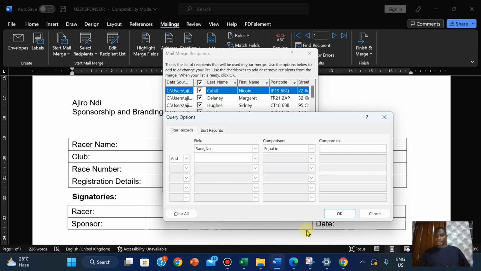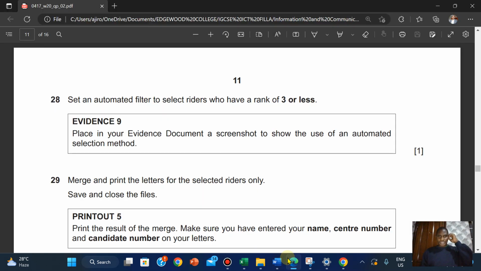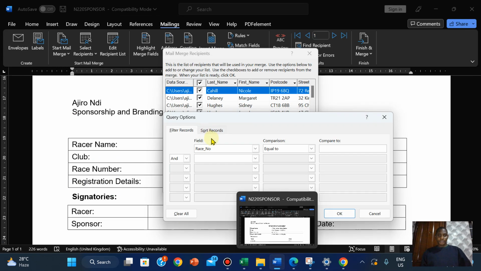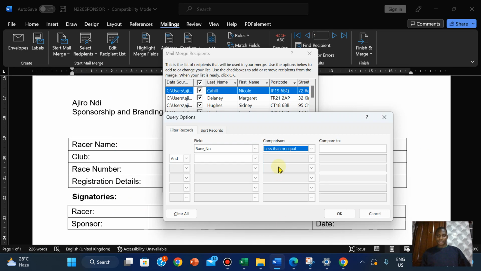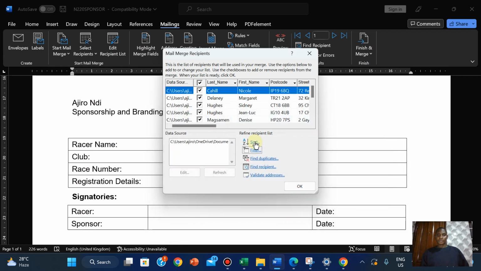Okay, that's race number. So to select riders, obviously you're talking about the race numbers. So race numbers that are less than 3, who have 3 or less. So I'm just going to click OK.